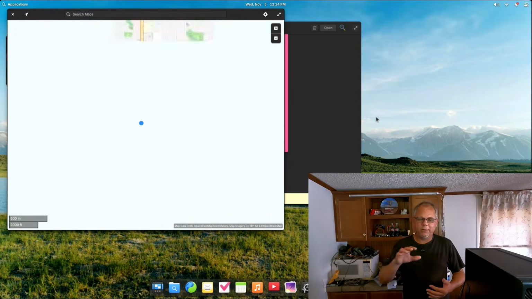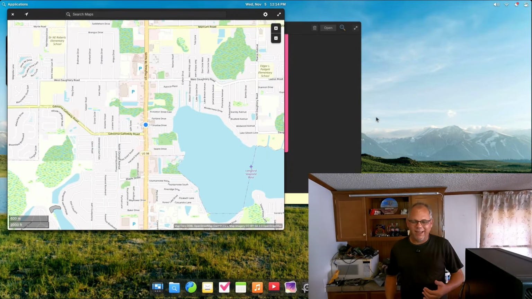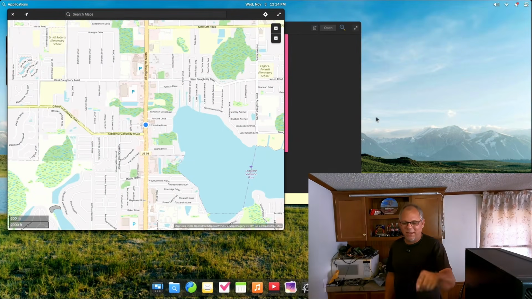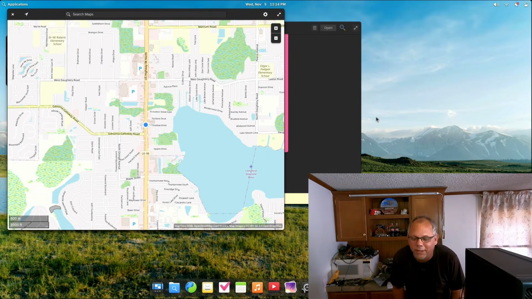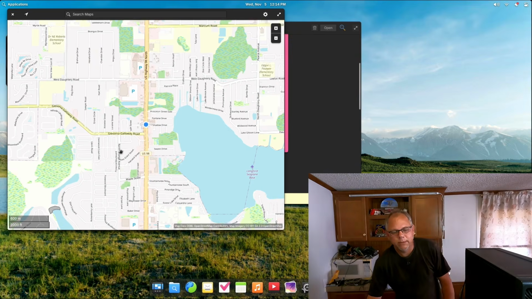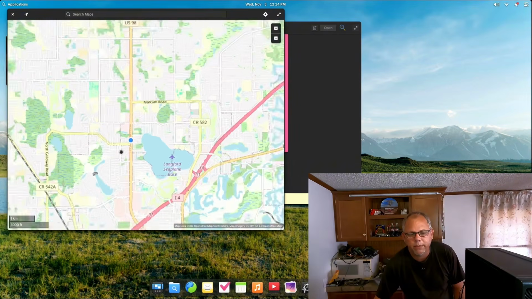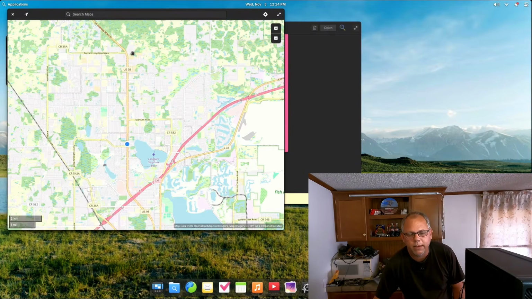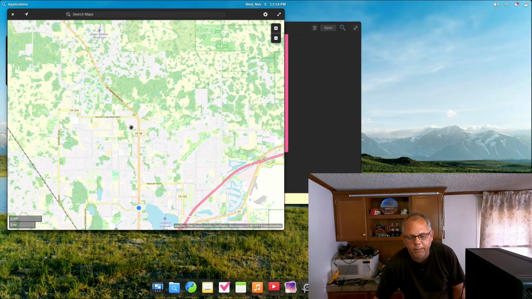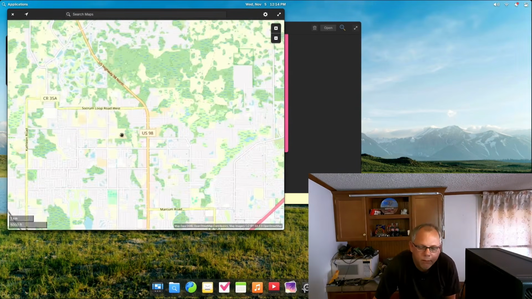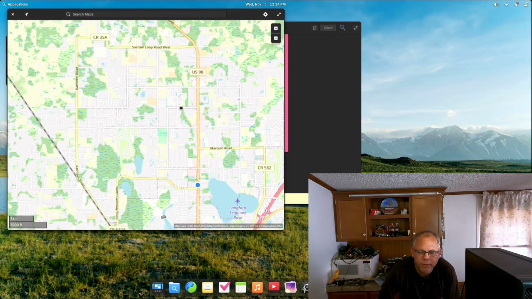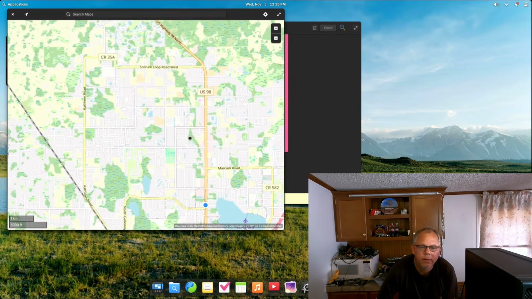Look at that. It's honing right in on my location. But it's wrong. That's not where I'm located, but it's close enough, right? Where's it have me at? Yep, I recognize these roads. But this is not where I'm at. But if you wanted to know more about where I'm at, then you would have to go up the map right around this area, I think. Let me find my road. Does my road even show up on here? There's Kathleen.